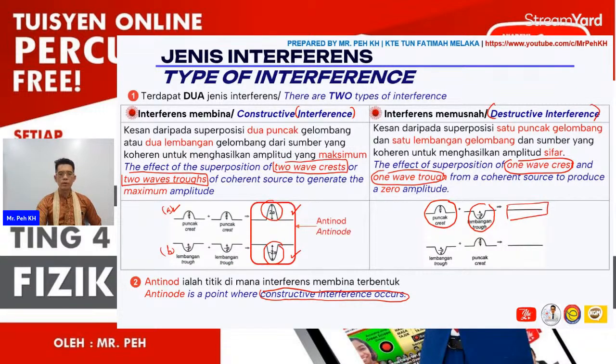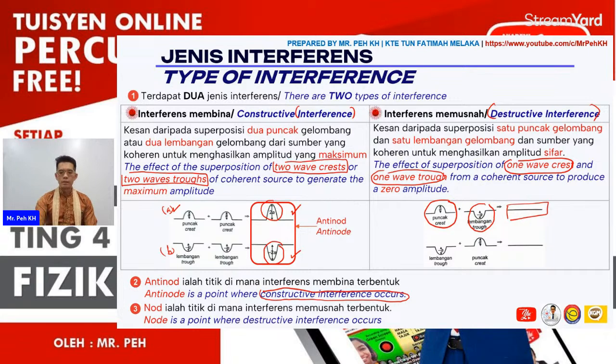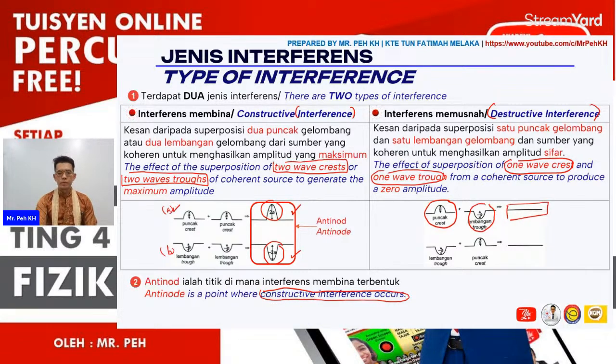These two points we know as anti-nodes. So the anti-node occurs at the point where the resultant wave comes from two crests overlapping or two troughs overlapping.